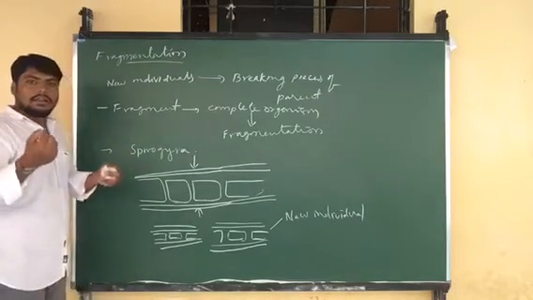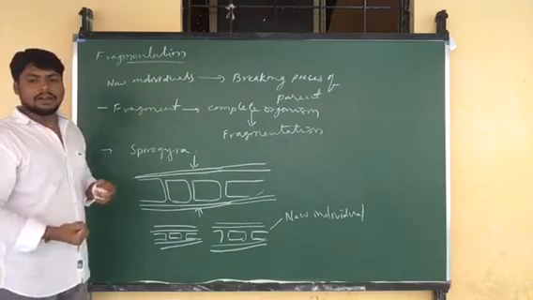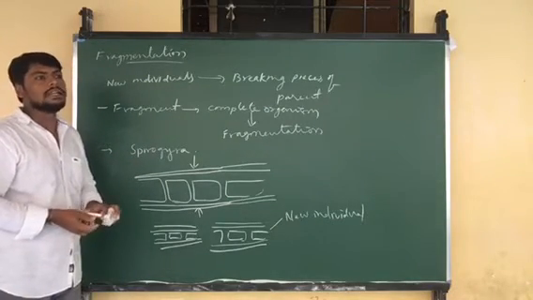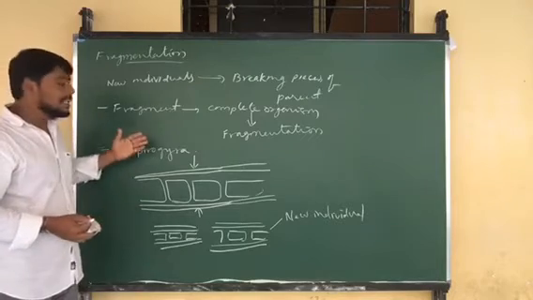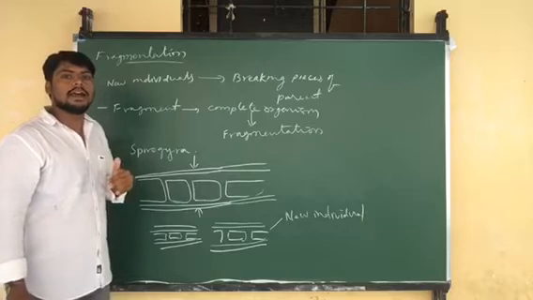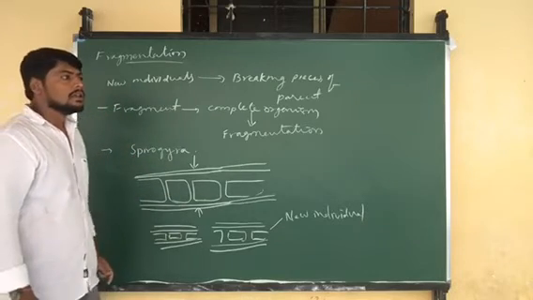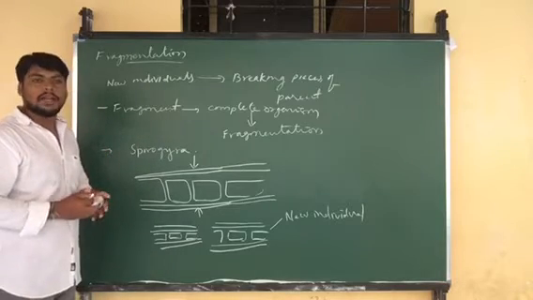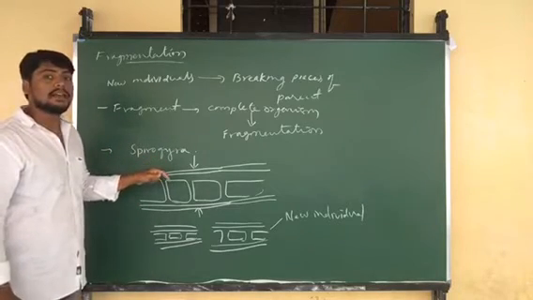We are multicellular organisms and Spirogyra, that is algae, is also a multicellular organism. But is it possible for fragmentation to occur in higher organisms like us or in animals? It is not possible. Why? Because Spirogyra is the simplest multicellular organization.